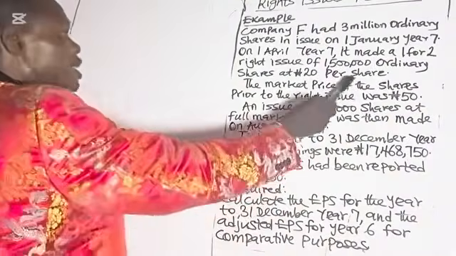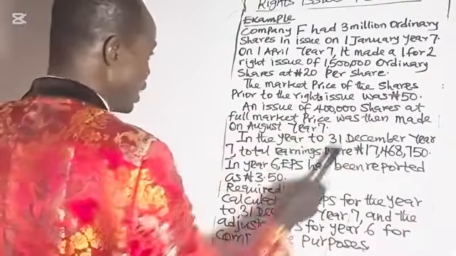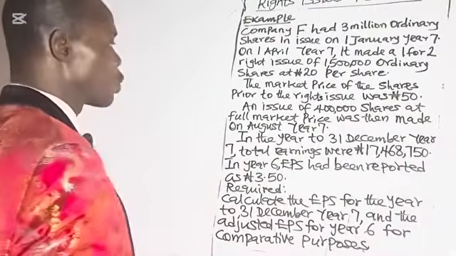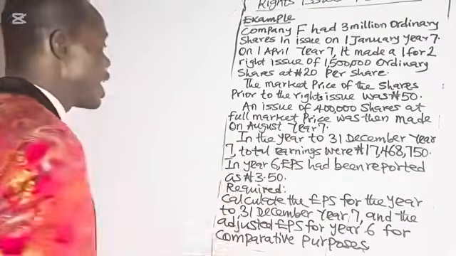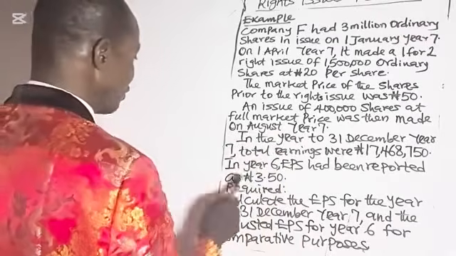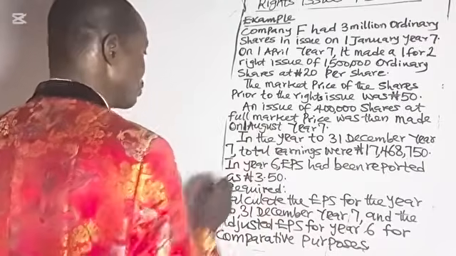The market price of the shares prior to the right issue was 50 naira. This market price prior to the right issue is called cum right price. An issue of 400,000 shares at full market price was then made on 1st August year 7.